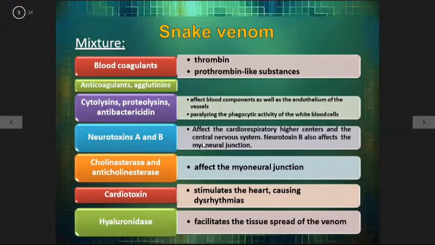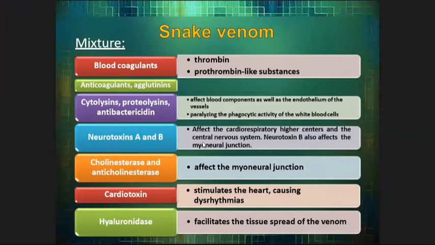Snake venom contains blood coagulant like thrombin and prothrombin-like substance, anticoagulant, agglutinins, cytolysins, protolysins, antibactericidin. They affect the blood component as well as the endothelium of the vessels, paralyzing the phagocytic activity of white blood cells. Neurotoxins A and B affect the cardiorespiratory higher centers and the central nervous system.